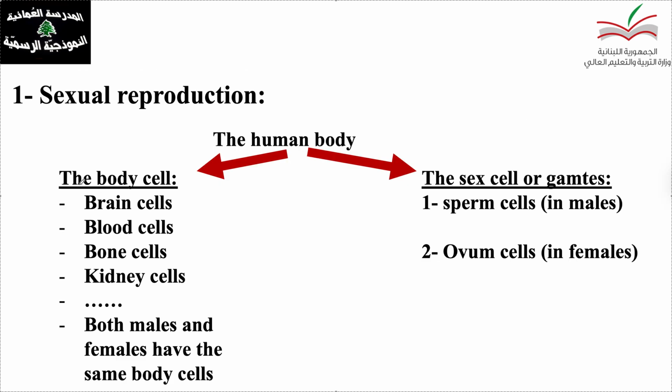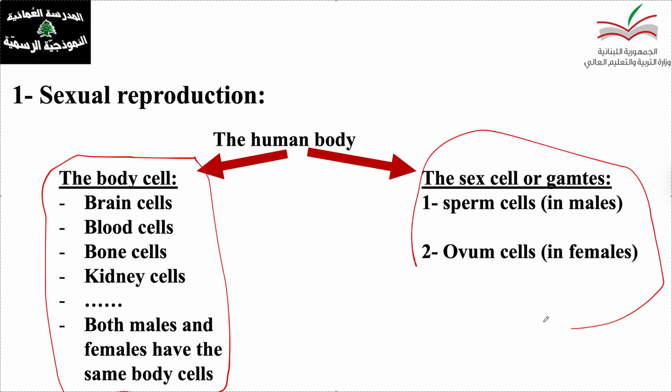So here you can see the human body is divided into two types. The first type is the group of cells that form the body. And here you can see the class of the sex cells or gametes.